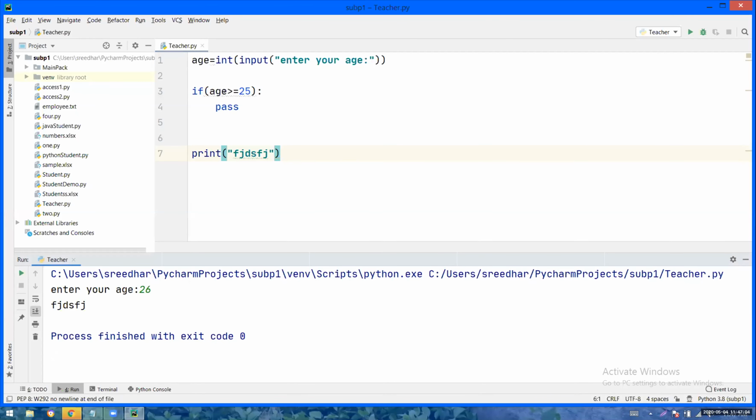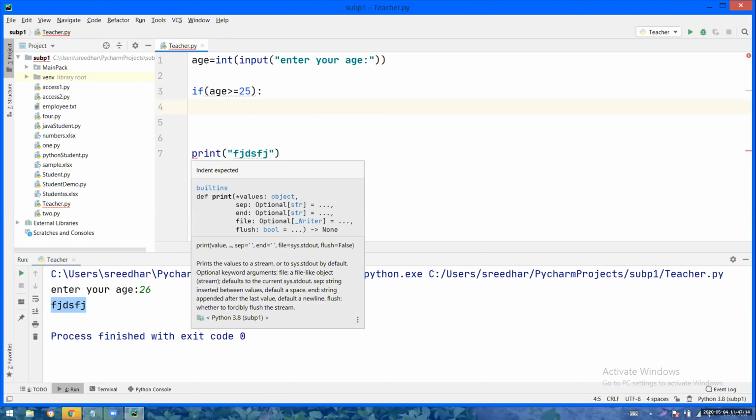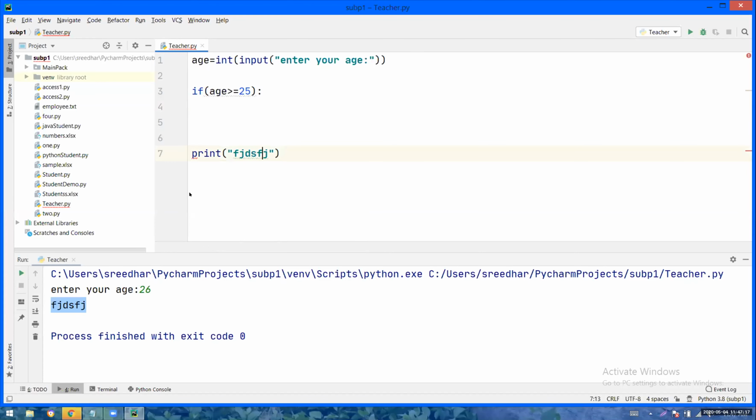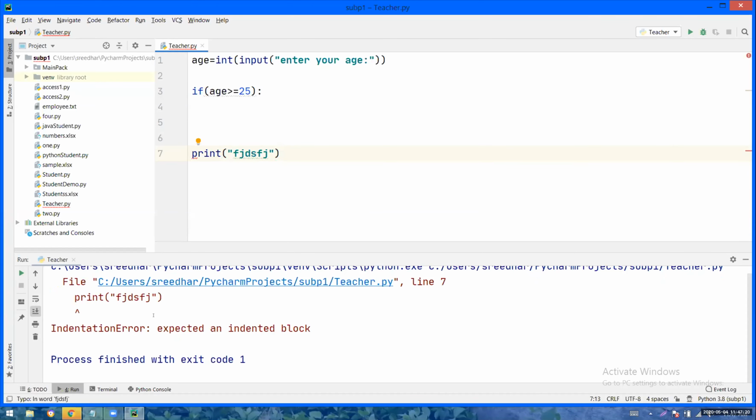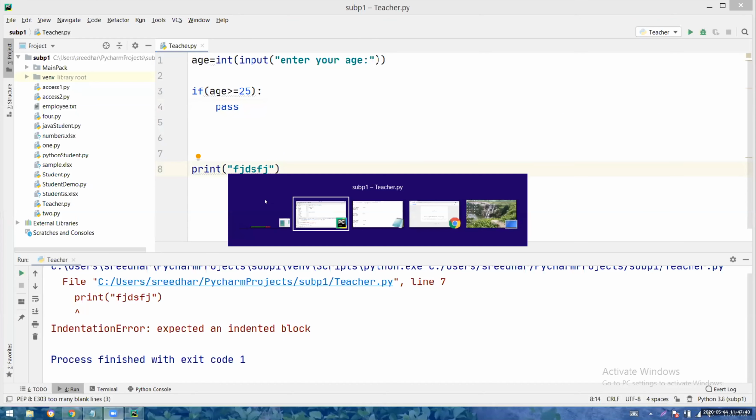So age is accepted, and pass means the logic will be written later, and it is proceeding with the remaining instructions. If I don't put pass, it is showing an error, right? At least one instruction you have to write if you open a block, indent expected. So this is the point: if you open any block and you are unable to write even one instruction, then you have to put the pass keyword. Otherwise an error will come.